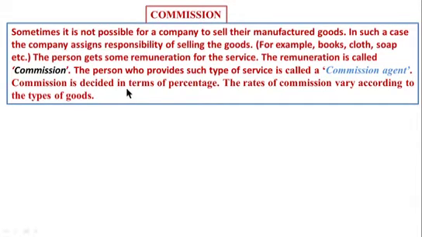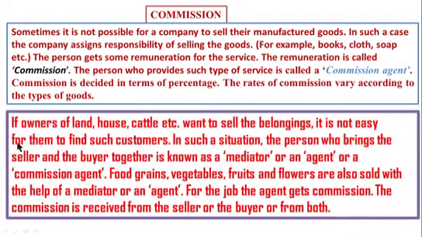The person who provides such a type of service is called a commission agent. Commission is decided in terms of percent. The rate of commission varies according to the type of goods. If owners of land, house, cattle, etc. want to sell their belongings, it is not easy for them to find customers.